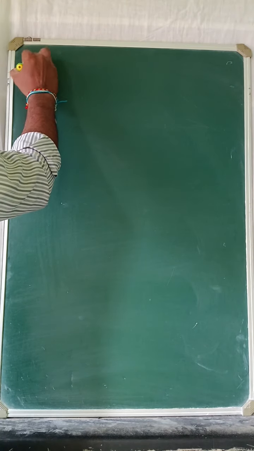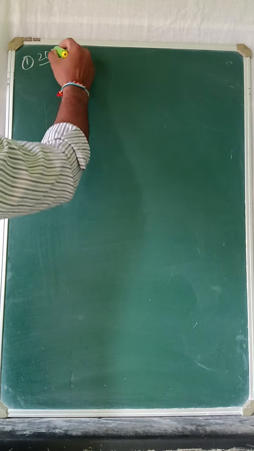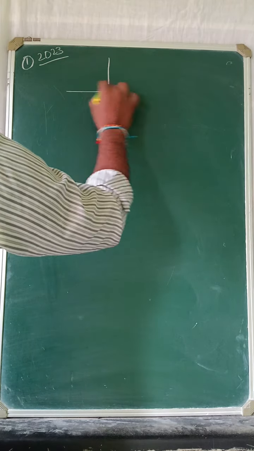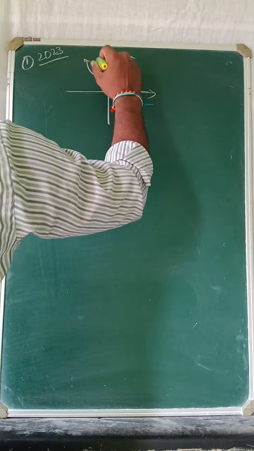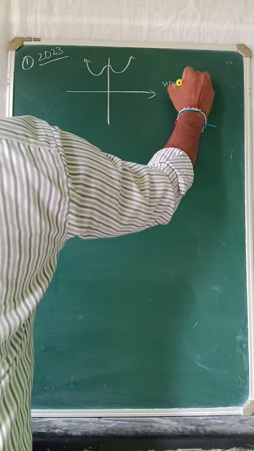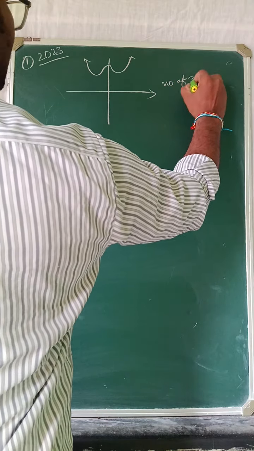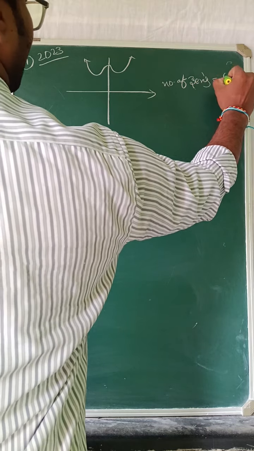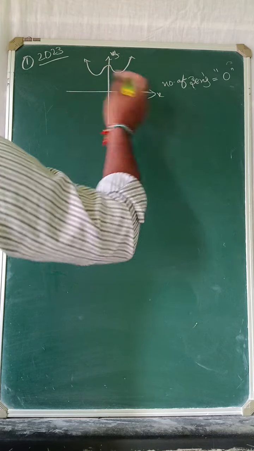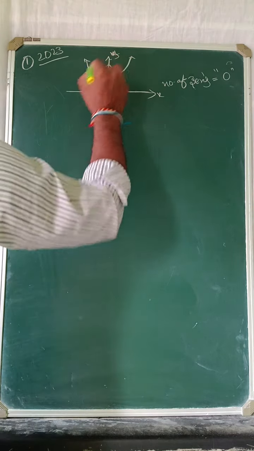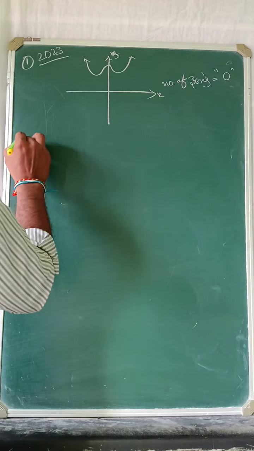Right, one more important question. This question they gave in 2023. See, simply they gave like this. This is the polynomial graph. Number of zeros. What is the answer for the number of zeros? 0, because this graph does not touch the x-axis. This graph does not touch the x-axis. That is the reason there are no zeros.